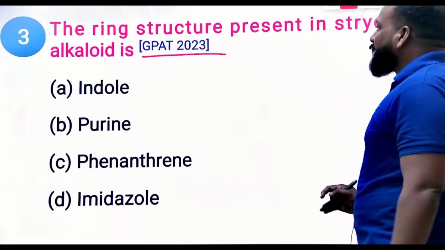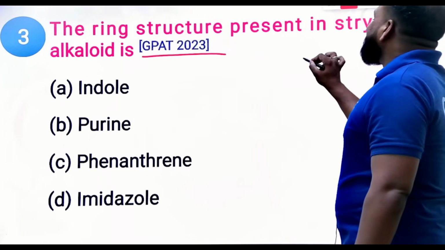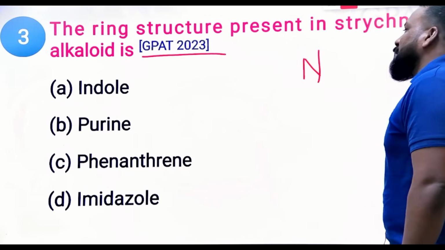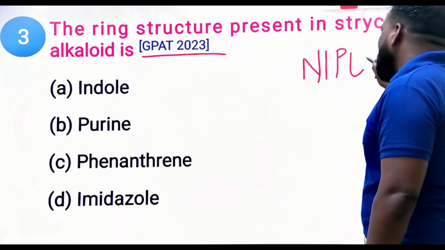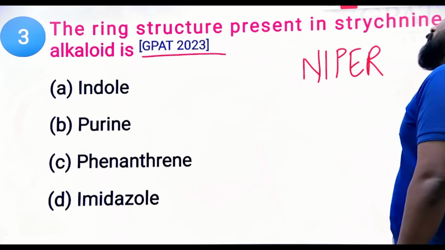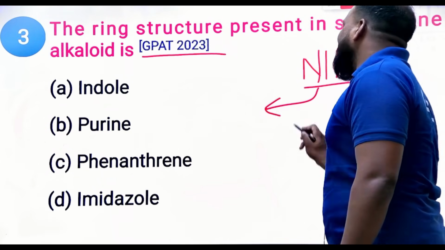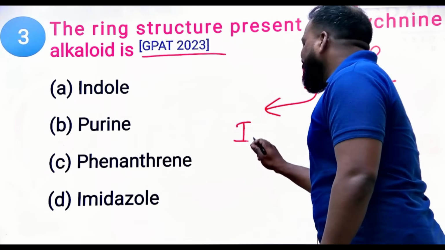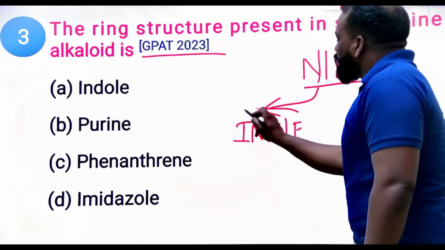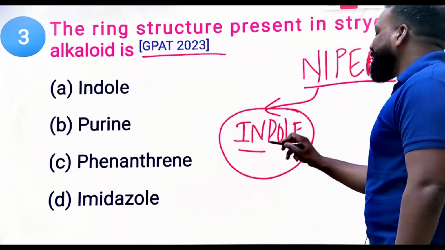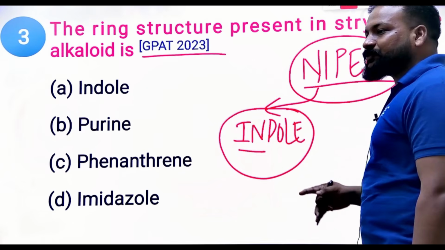Let me tell you, strychnine is obtained from Strychnos nux-vomica, right? Strychnos nux-vomica, clear? Do you remember NIPER? A shortcut we have discussed in almost all videos, right? NIPER institutes are present in which country? India, right? India. Indole alkaloids, clear? So indole alkaloids. In India, NIPER institutes are the top institutes. So NIPER is there in India, clear?